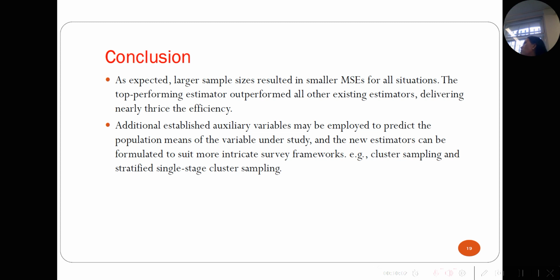For example, the correlation coefficient between the study and auxiliary variable, or you can use the coefficient of skewness as well, and so on, quartile function, whatever. So you can see that this new estimator can be useful in estimating the study variable, and you can also apply it to real world data problems, not only fine particulate matter.